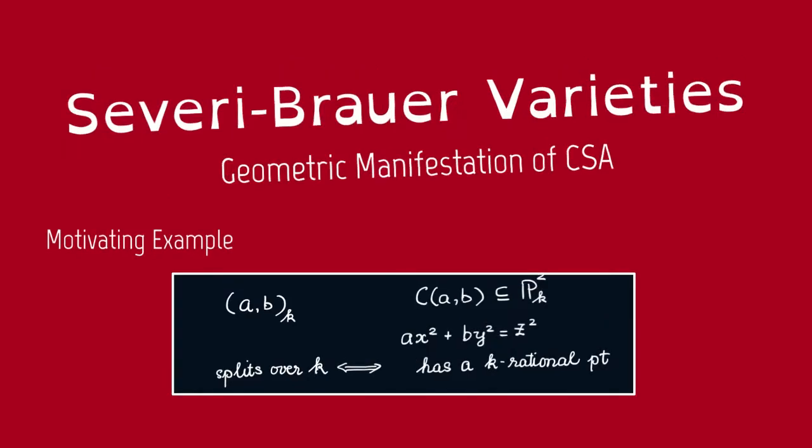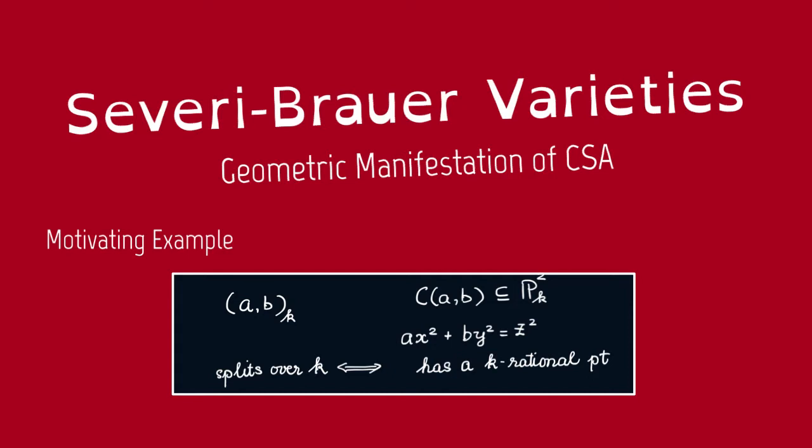So today we want to talk about Severi-Brauer varieties. A motivating example is the conic associated with a quaternion algebra. Remember that given a quaternion algebra, we can associate to it a conic in P2, the following conic. And we have that the quaternion algebra splits over K if and only if the conic has a K-rational point.